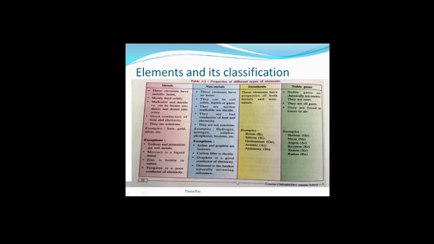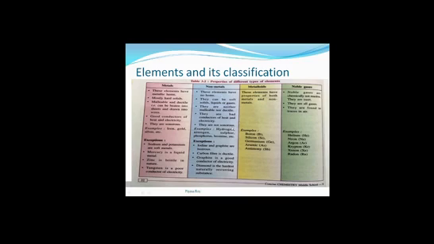Graphite is a good conductor of electricity, which is an exception. And diamond is the hardest naturally occurring substance. We know that generally non-metals are soft, but diamond, which is a non-metal, that is carbon, is the hardest naturally occurring substance.